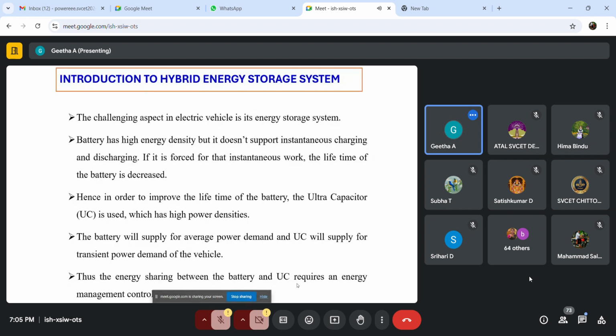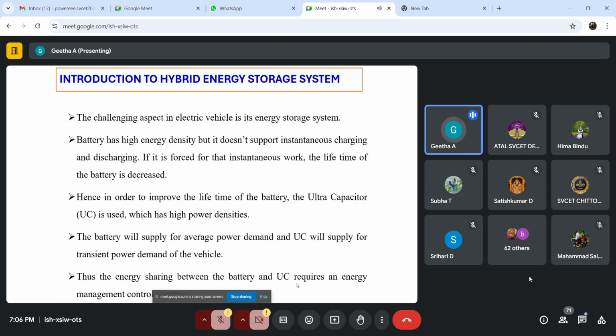Generally, the battery is meant for high energy density, so it can support only the average power demands. We can charge the battery in a slower way or discharge it in a slower way, but if we do it suddenly, instantaneously, battery degradation may occur. It may lead to a decrease in lifetime. So in order to avoid that, generally the battery will be used for the average power demands.